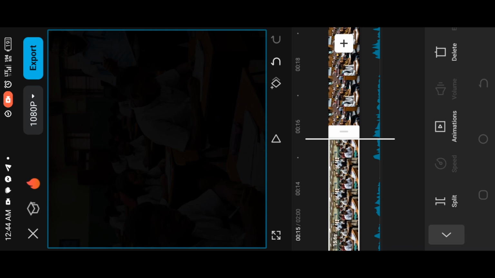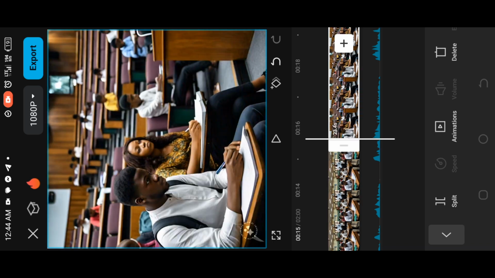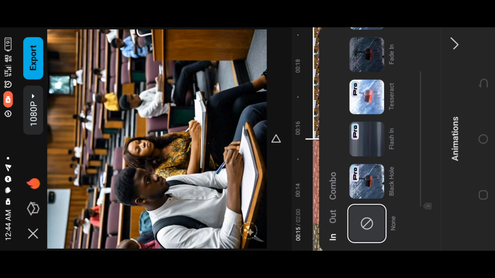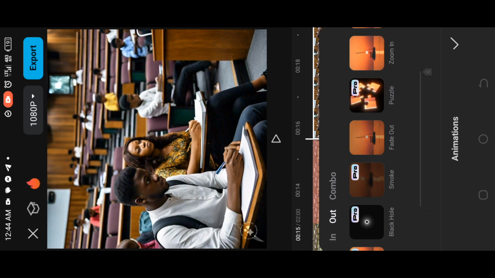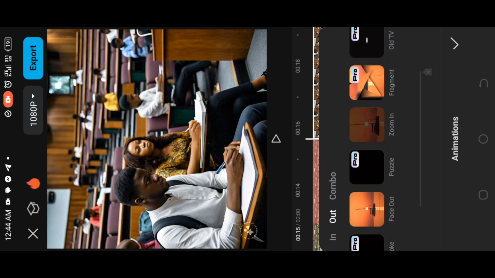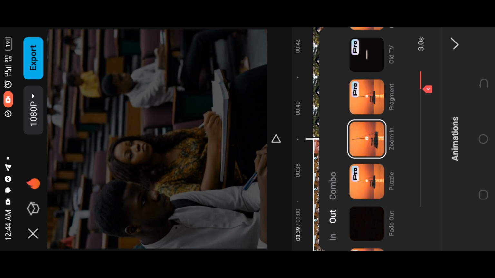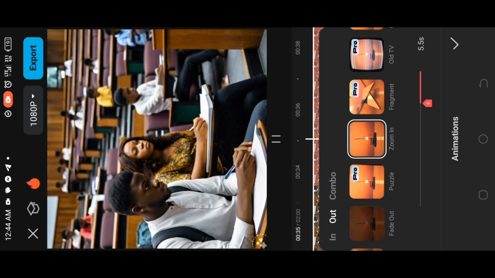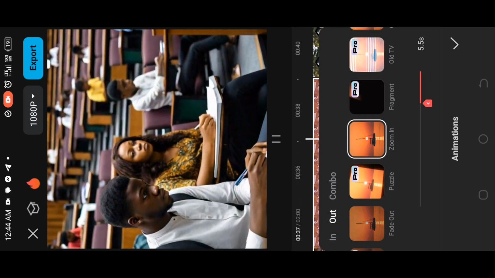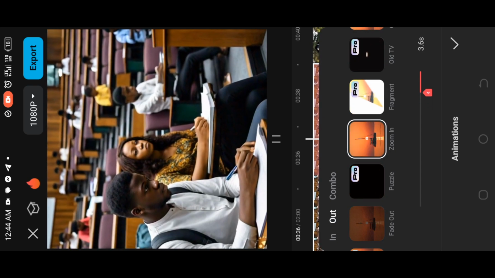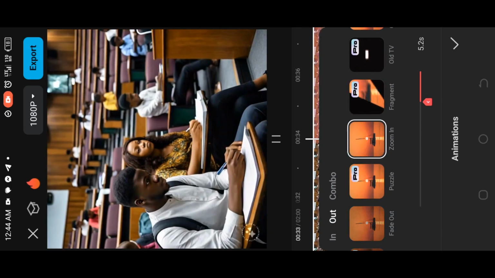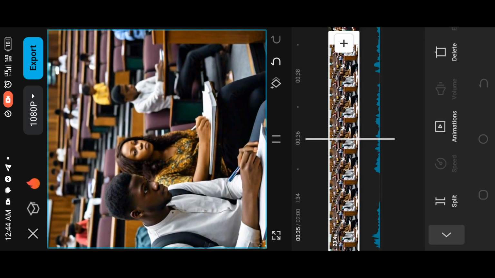The final outcome. So for the next image, I'm still using the zoom in option. Click on the cursor and drag it to 5.5 seconds. Can you see the outcome? That is how you are going to do it for each and every image you've downloaded.